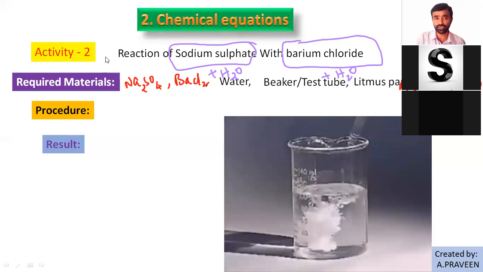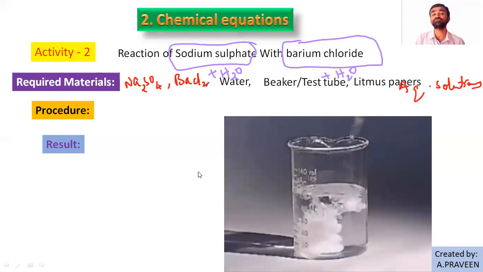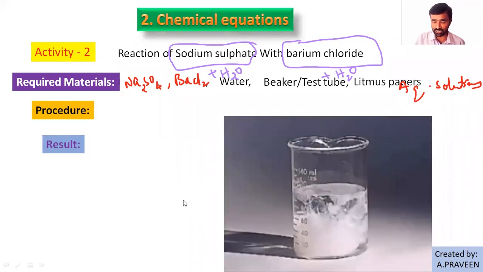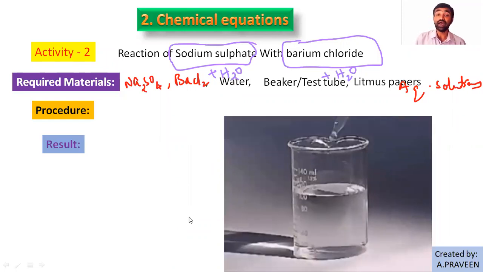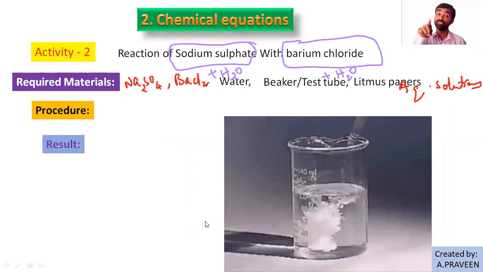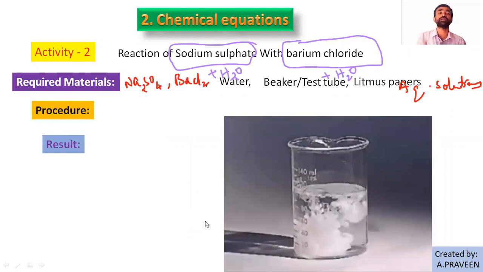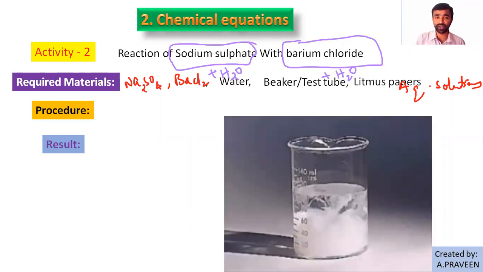That is barium sulfate. So here we can give the result that a new substance is formed and a precipitate is formed. So this reaction you may call a precipitation reaction. In which reaction the precipitate is formed, that reaction is called a precipitation reaction.